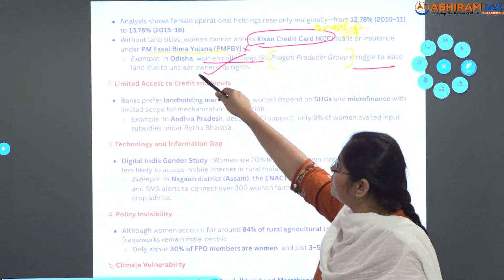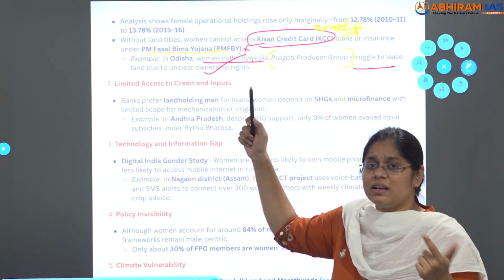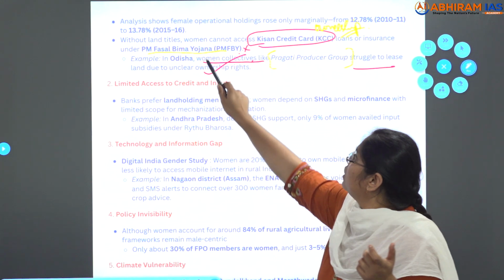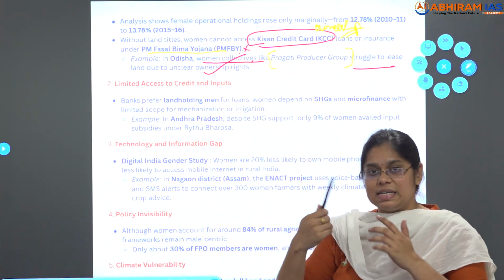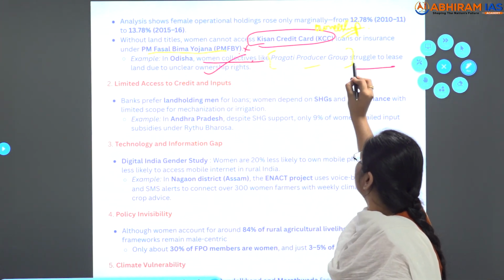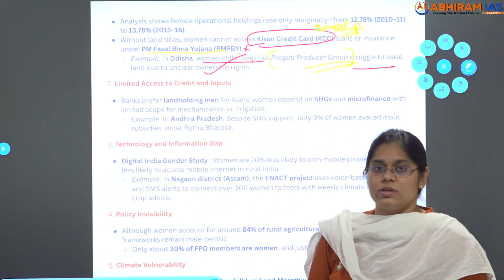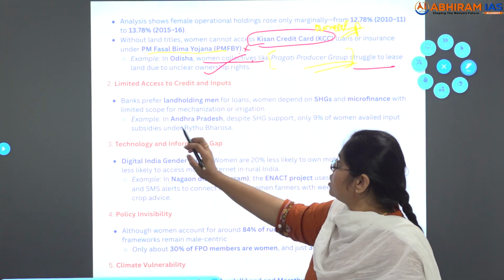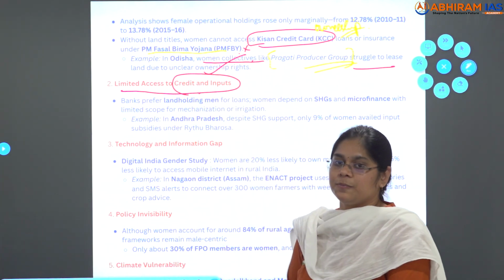So, without land titles, women can't access Kisan Credit Cards, and also they can't access PM Fasal Bima Yojana. For example, in Odisha, I have given a state example. In Odisha, Pragati Producer Group struggle to lease land due to unclear ownership. Next, first the ownership. Next is limited access to credit and inputs.